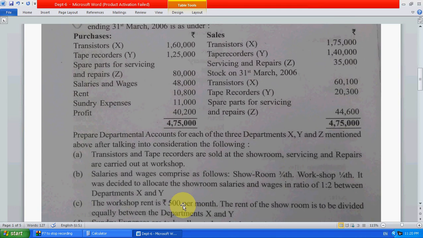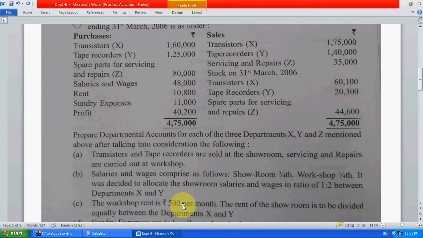Workshop rent is 500 per month, so for 12 months it is completely 6,000. Oh sorry, workshop rent is 500 per month.